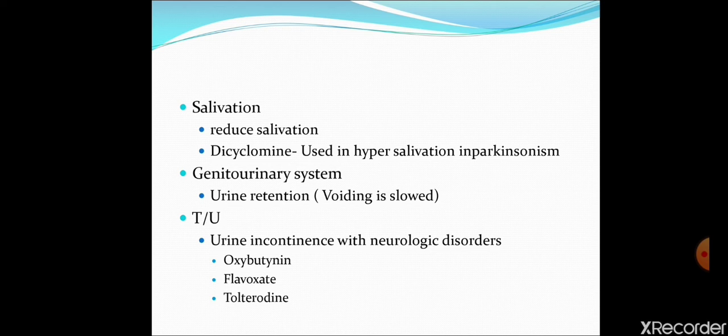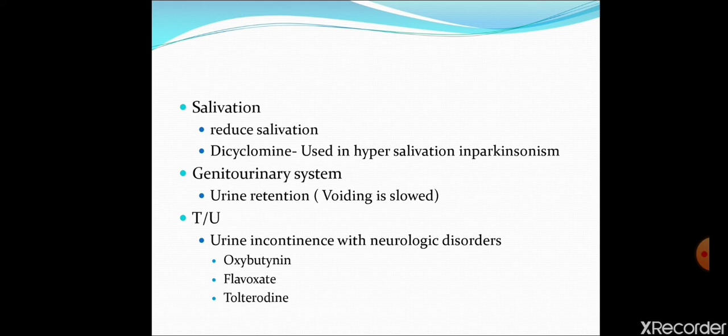What is the effect of atropine-like drugs on the genitourinary system? As we have discussed, parasympathetic drug causes urination, so they pass urine out of the bladder. They cause voiding of urine, but here the actions of the parasympathetic system are antagonized, so urine is retained in the bladder because of relaxation of the detrusor muscle of the bladder and contraction of the trigone of the bladder. So voiding is slowed, and they cause urine retention.